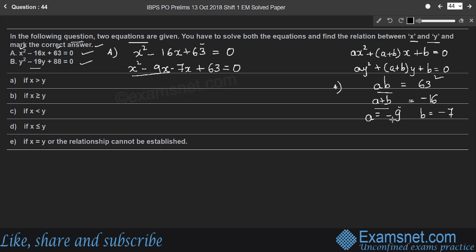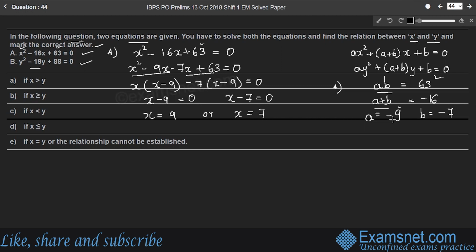So take the first two terms where x is common, x into x minus 9, and in the last two terms minus 7 is common. So the remaining term is x minus 9, is 0. Therefore, x minus 9 is 0 or x minus 7 is equal to 0. Therefore, the value of x is x is equal to 9 or x is equal to 7.